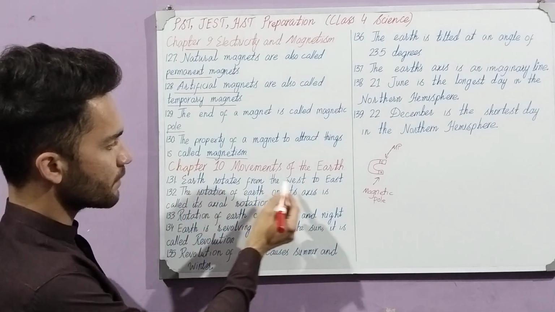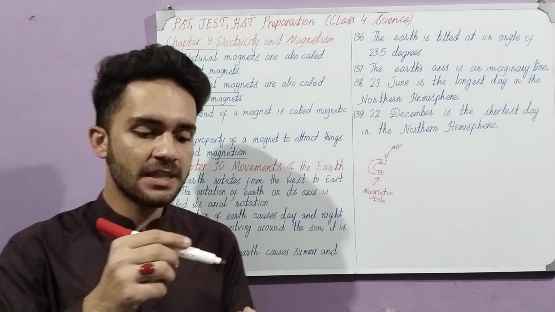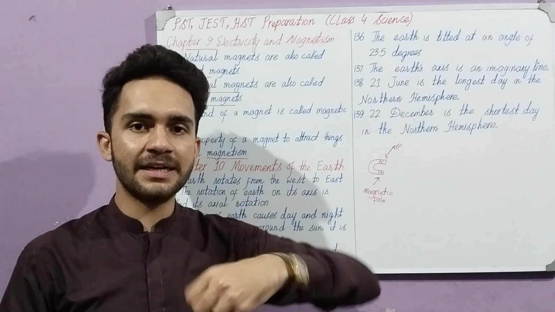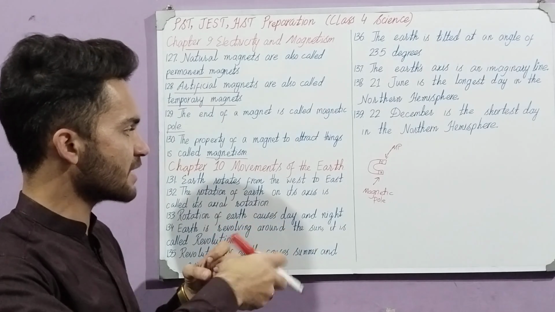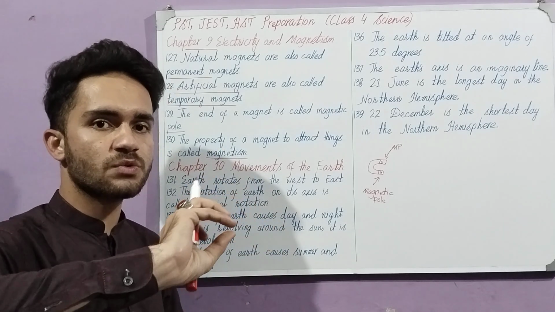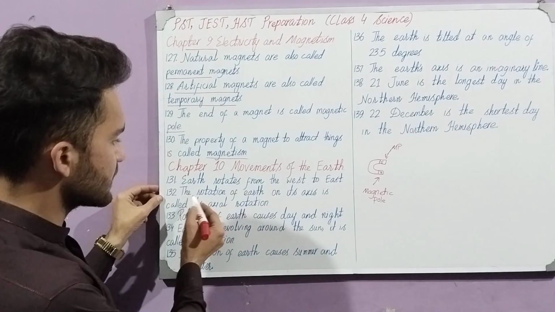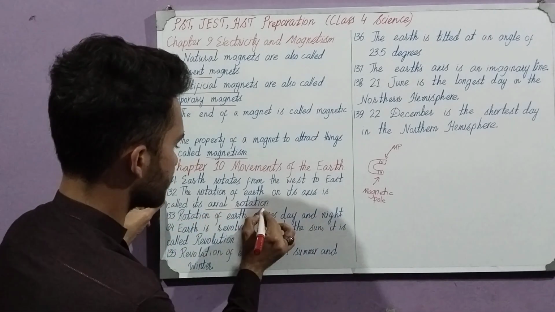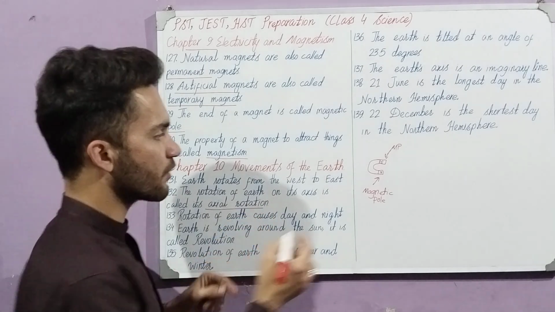The earth rotates from west to east. The earth moves in two ways. First, the earth goes around the sun, and the other, it goes like this. So when the earth moves in this way, it moves from west to east. From west it comes and it moves towards east. Then the rotation of earth on its axis is called its axial rotation.